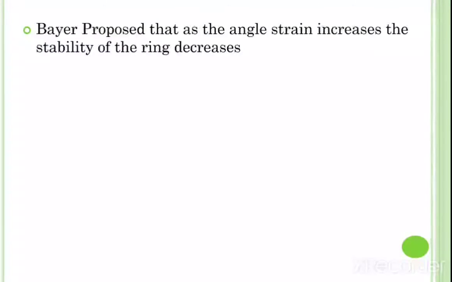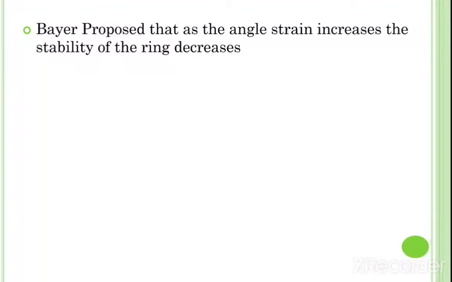However, experimental measurements of heats of combustion indicate that these rings, that means cyclohexane onwards, do not have any angle strain. That is, they are strain free rings. Therefore, the Baeyer strain theory fails for cyclohexane and the higher cycloalkanes. That means this is the limitation of the Baeyer strain theory.